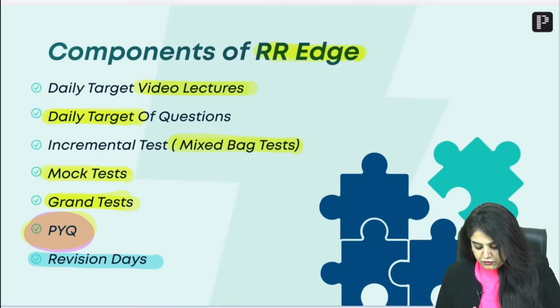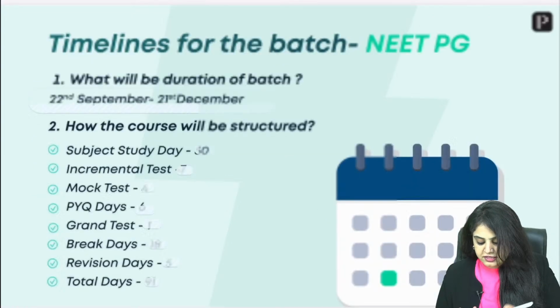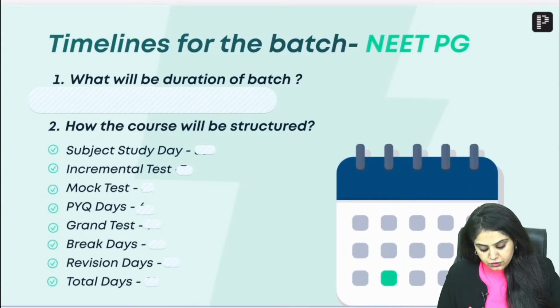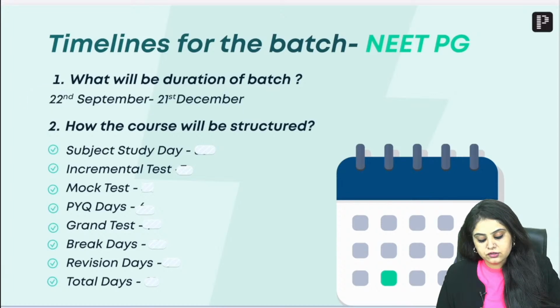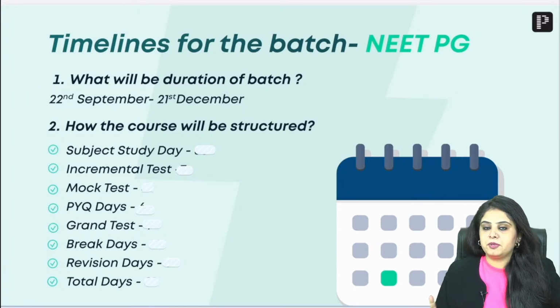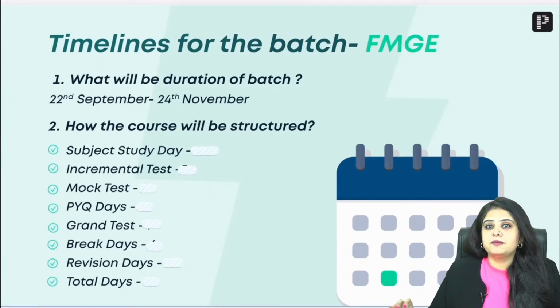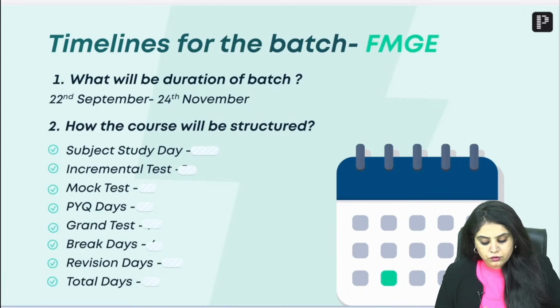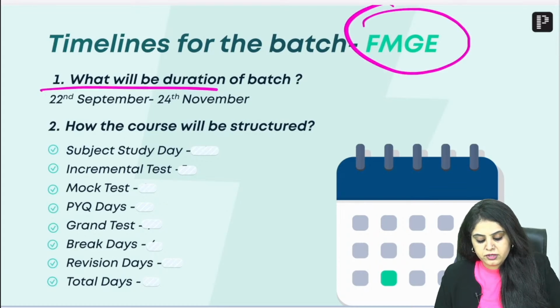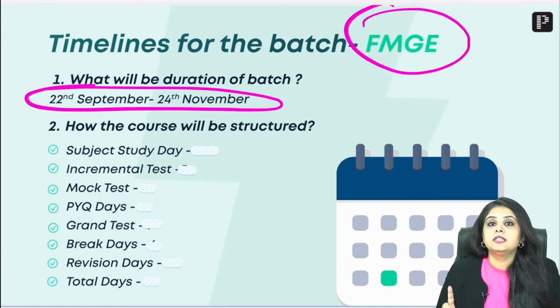Now going forward, I'll show you the timelines, starting with the NEET PG students. What is the duration of this batch? It is going to start from 22nd September, for NEET students as well as FMG students. But the ending date is different because the exams have different timelines. For FMG students, it is going to be 22nd September to 24th November.